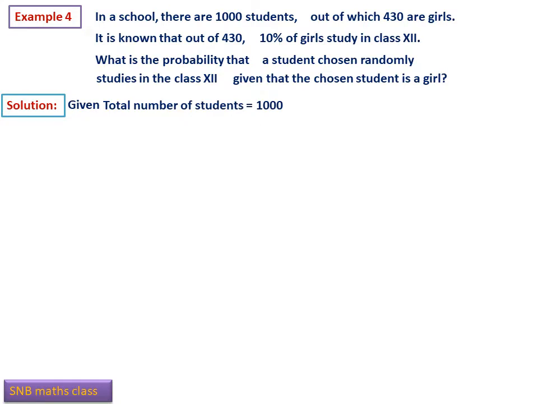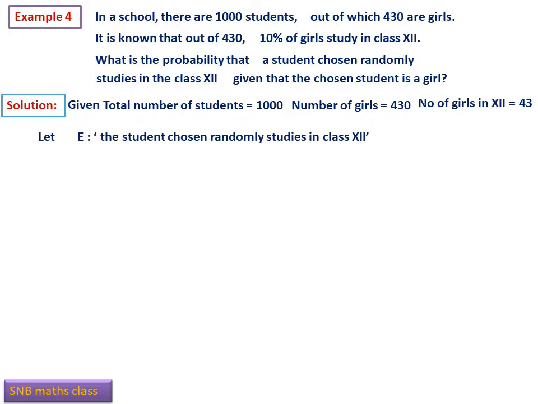Total number of students is 1000. Number of girls is 430. Number of girls in class 12 is 43, because 10% of the girls are in 12th class. Now let E be the event that the student chosen randomly studies in class 12, and F be the event that the student chosen randomly is a girl, that is the second one.